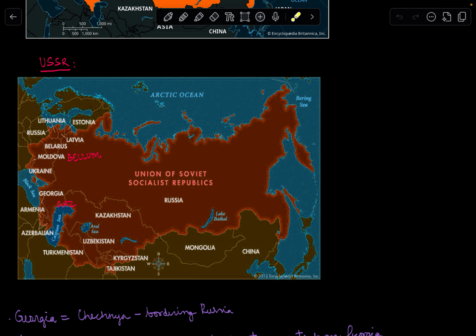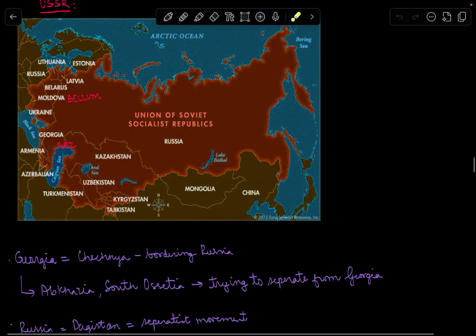Then towards the Caspian Sea, there is Georgia, Armenia, and Azerbaijan. And then the Baltic countries, which is Belarus, Estonia, Latvia, Lithuania, Ukraine, and Moldova. So these are the countries which were part of the erstwhile USSR. So there is Baikal Lake over here, and the Aral Sea and Caspian Sea. These are the famous water bodies in that region.